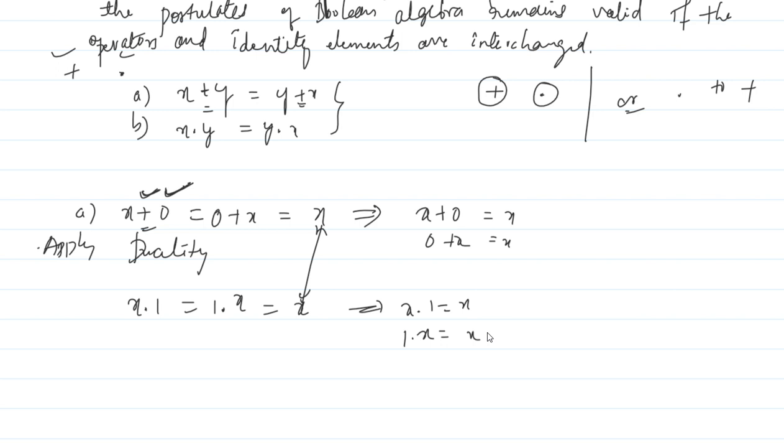So now it's time to write the table of Boolean postulates, and you have to remember all those things, and those are very important while we are solving algebraic or Boolean expressions. So I write here some postulates and you have to remember all of them.